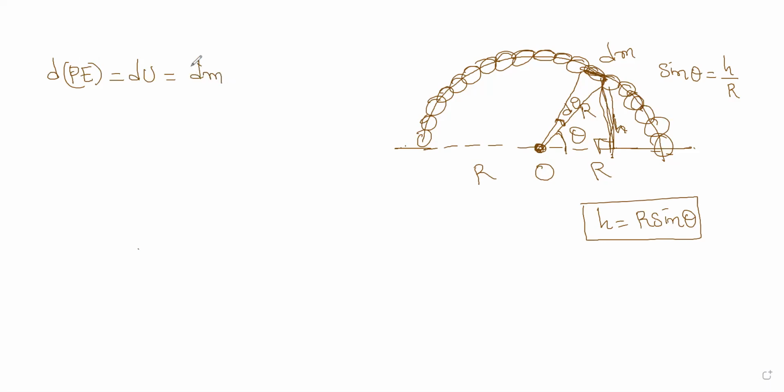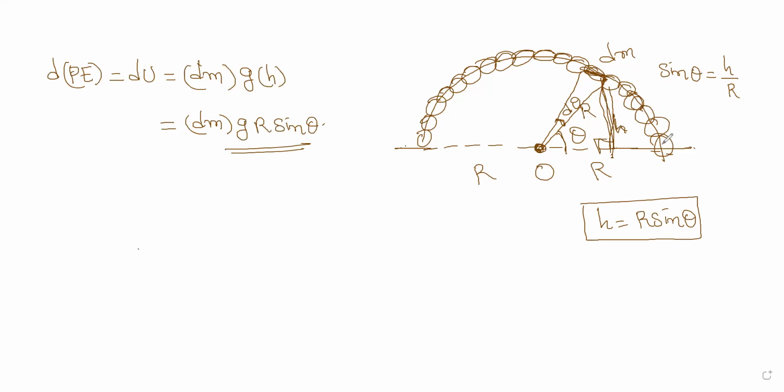That is mass into g into height: dm into g into h, where h is r sine theta. Substitute that first. So I got it up to here.